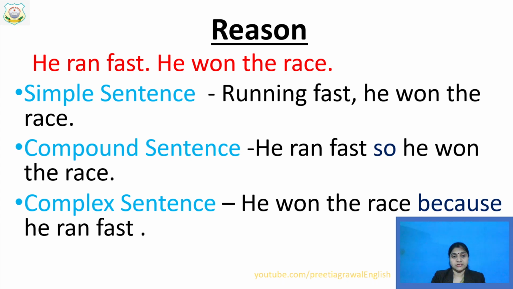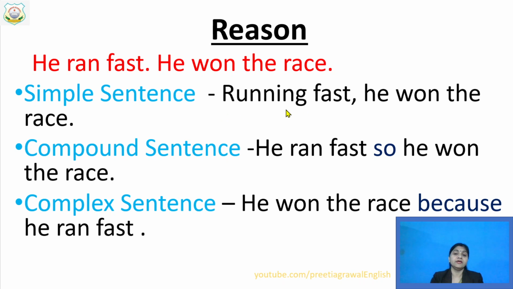Okay. See, I am showing you more examples. Reason. Suppose we have to express our reason. So this sentence is written there: He ran fast. He won the race. This sentence we can change into simple also, compound also, complex also. In a simple sentence, how can you write? Running fast, he won the race.